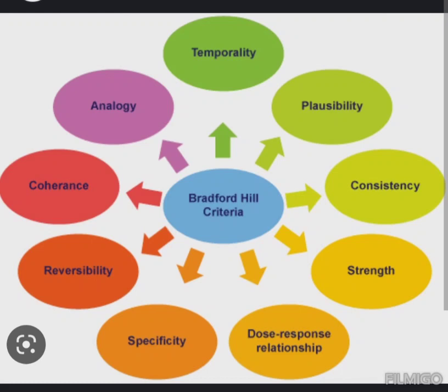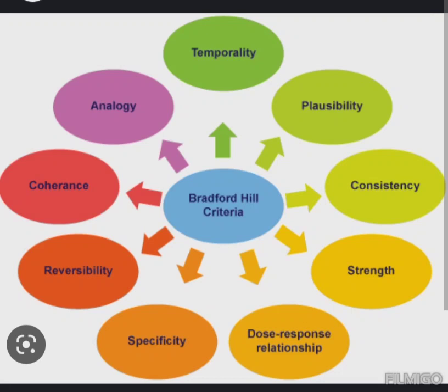Once again, strength. Association does not necessarily imply causation. That is, for example, we can say smoking is associated with lung cancer, but we cannot say that smoking causes lung cancer. Association does not necessarily imply causation, but the stronger the association, the more evidence for causation. Strength. So it is one of the components of Bradford Hill criteria.